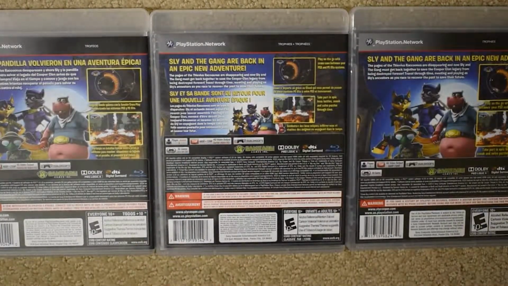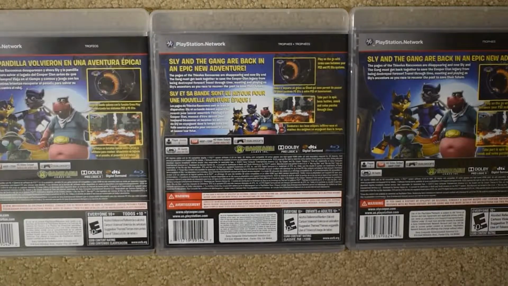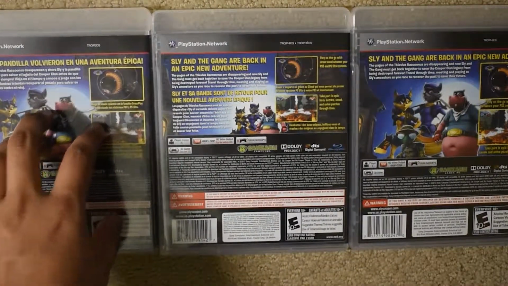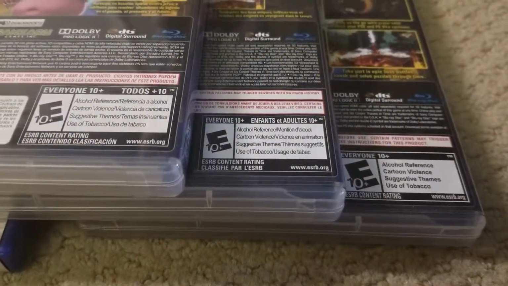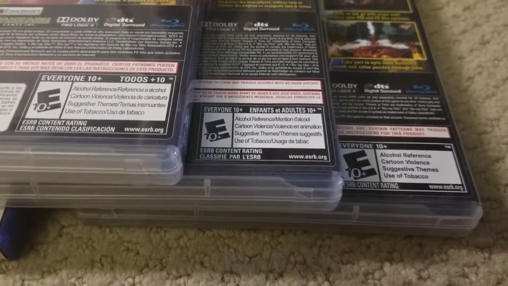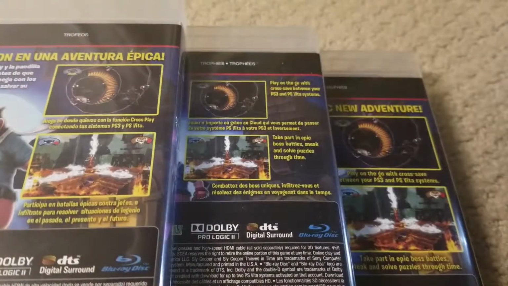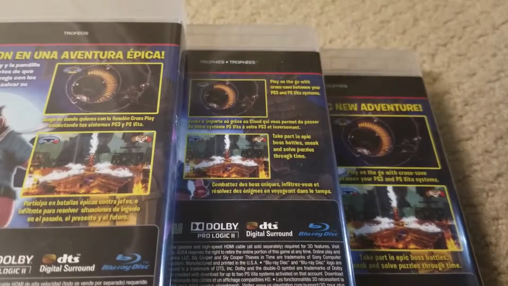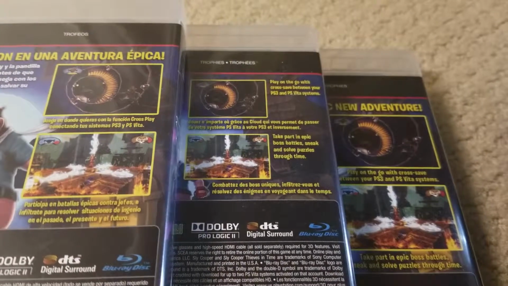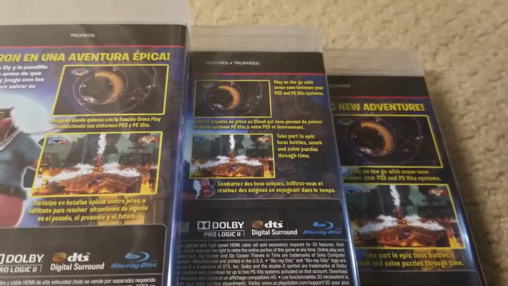The French-Canadian variant is in both English and French, and as such moves things around a little bit to accommodate both languages. And the Latin American version is only in Spanish, with the exception of that ESRB rating, which is in both English and Spanish. Interestingly enough, the French-Canadian version does downsize the art of Sly and the Gang a little bit to accommodate for the French text, and it also downsizes the size of those screenshots, again to accommodate for the text.